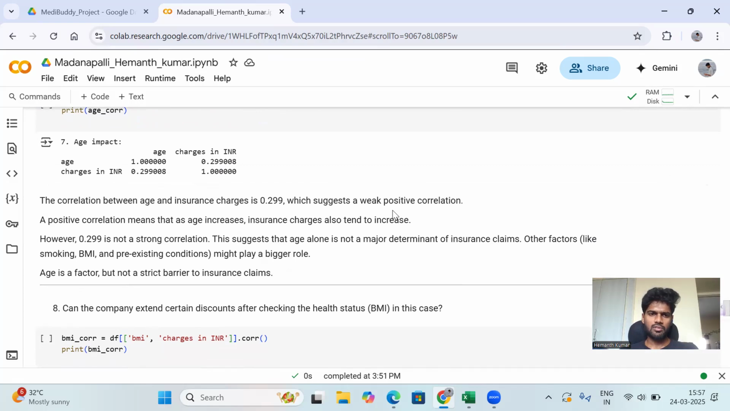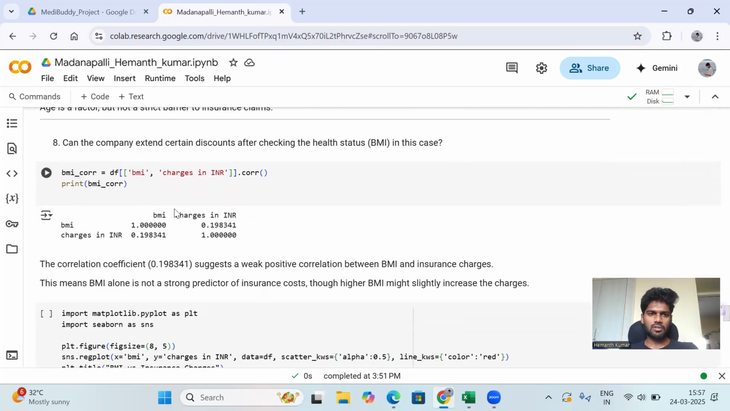There is a weak positive correlation. However, it is not a strong correlation, which suggests age alone is not a major determinant of insurance claims. Other factors like smoking, BMI and pre-existing conditions might play a bigger role compared to age. And we go to the last question.